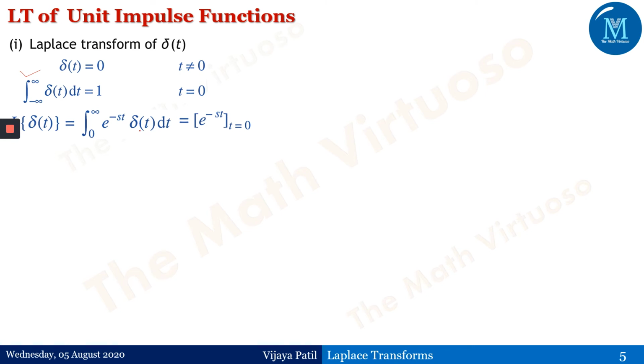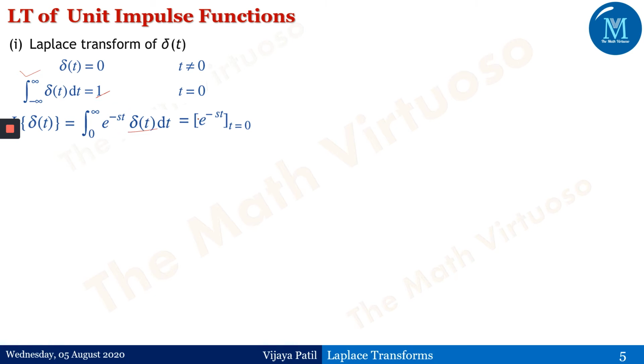We have seen this property in the previous case: the value of delta t is 1 unit here, and therefore it gets replaced by 1, leaving e to the power minus st evaluated at t equals 0.